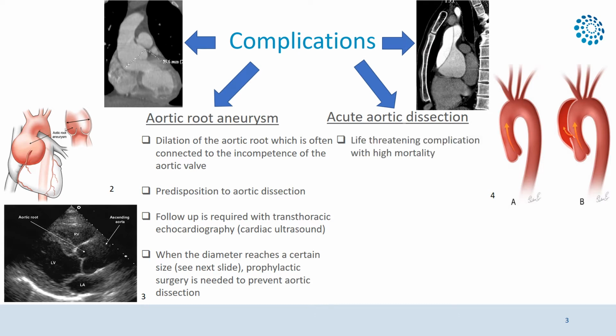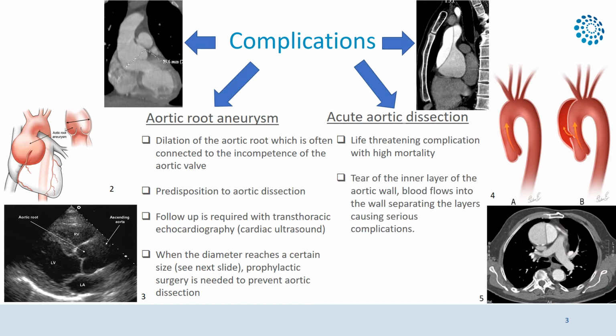Acute aortic dissection is a life-threatening complication with a very high mortality. It's characterized by a tear of the inner layer of the aortic wall that is followed by blood flowing into the wall, separating its layers, and it leads to serious complications. It is best to be prevented by a prophylactic surgery.